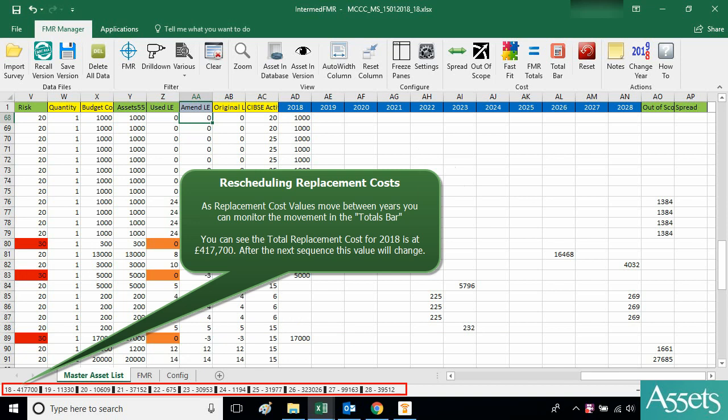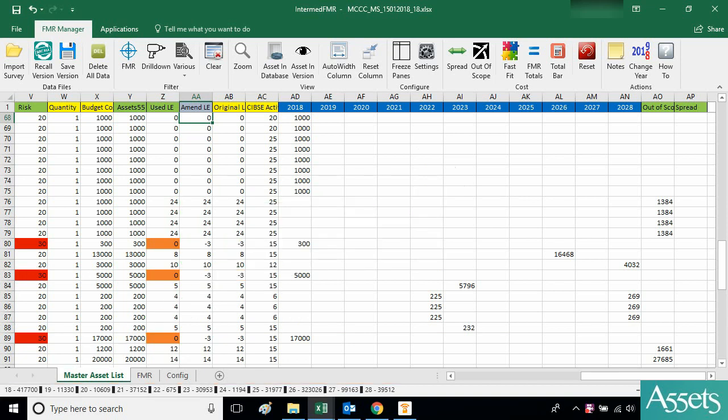As replacement cost values move between years, you can monitor the movement in the totals bar. You can see the total replacement cost for 2018 is at £417,700. After the next sequence, this value will change.